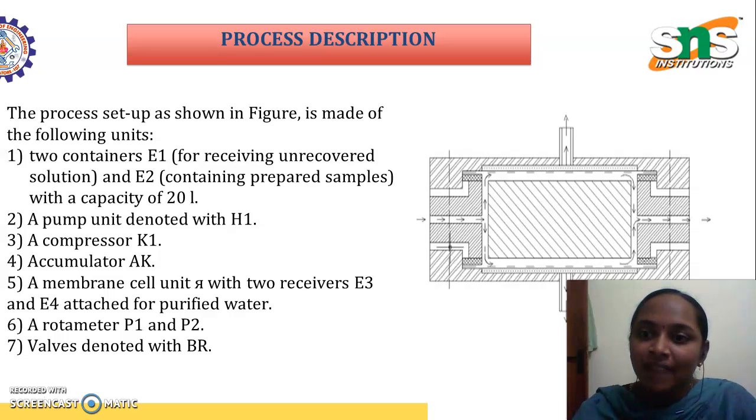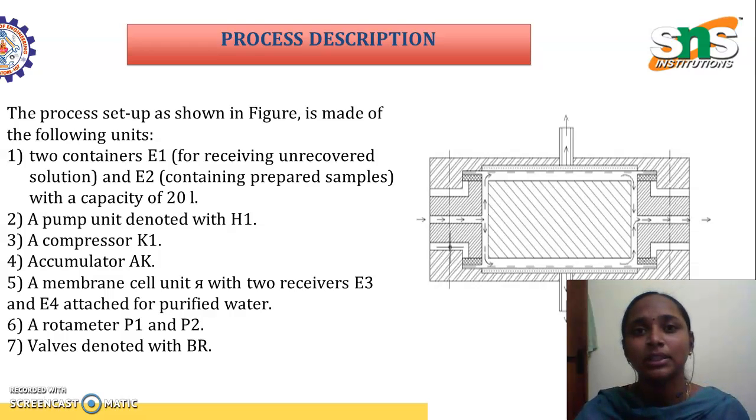It consists of one pump, denoted here as H1. A compressor is also there, and an accumulator. The accumulator receives all the impurities that come out during the process of purification.